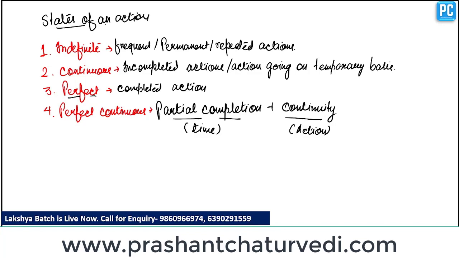First is indefinite. Indefinite means frequent or permanent or repeated action. Second is continuous. Third is perfect, and the last one is perfect continuous. Clear? So these states are the basic of English grammar. Clear? So these 4 states come under present, past or future tense. Clear? Present, past or future tense.